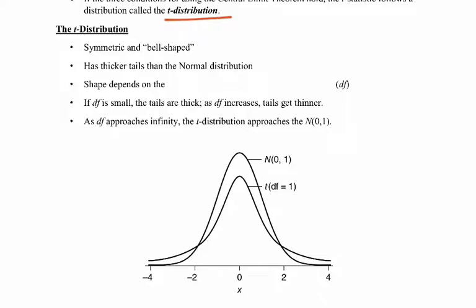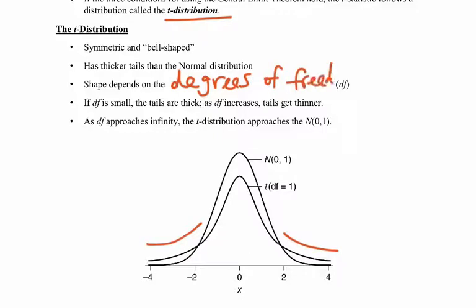A couple final characteristics about the shape of the t-distribution. It's symmetric and often bell-shaped. It has tails that are thicker than the normal distribution, so they come up a little bit higher in the ends than the normal distribution does. Its shape depends on what's called the degrees of freedom, and oftentimes we use df, the little lowercase df, to signify degrees of freedom.